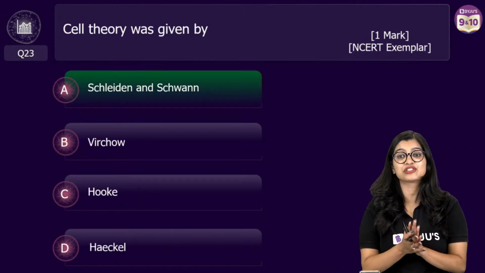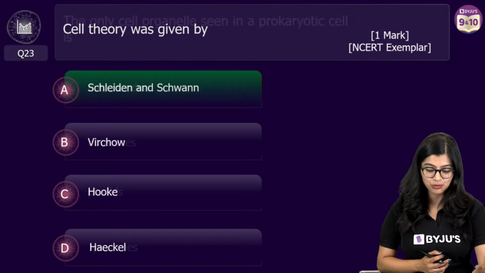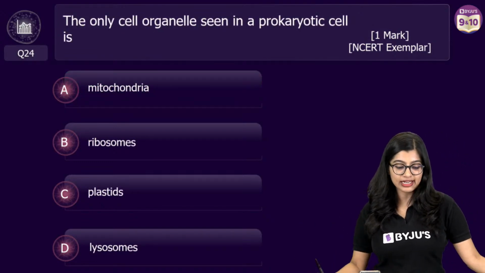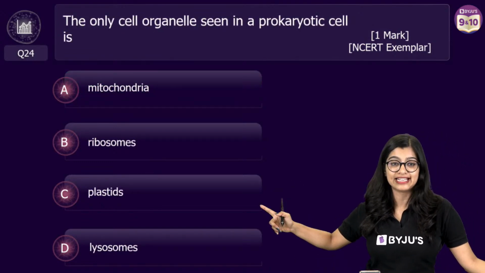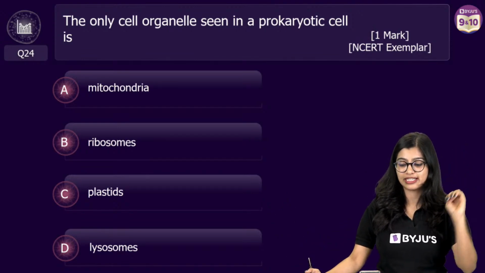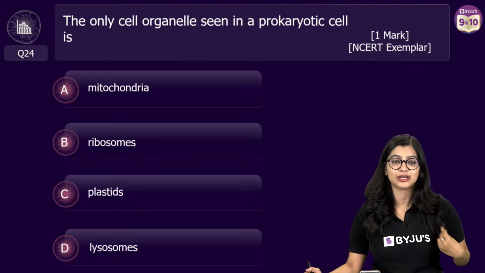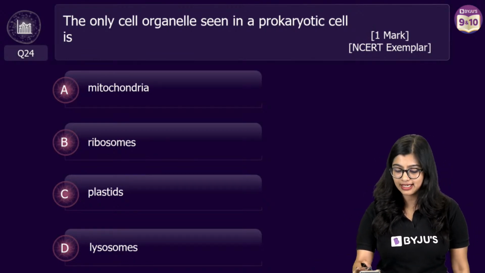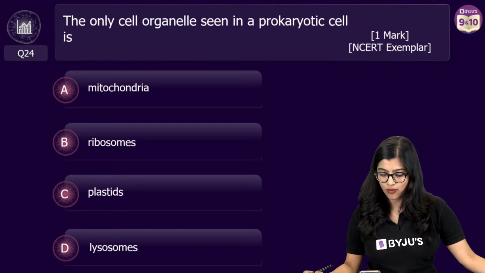Now we have 7 questions in 4 minutes, so let's move on quickly. The only cell organelle seen in prokaryotic cell is, right? Mitochondria, ribosomes, plastids, lysosomes. Which is the correct answer here? Cell organelle seen in prokaryotic cells. Let's move on.